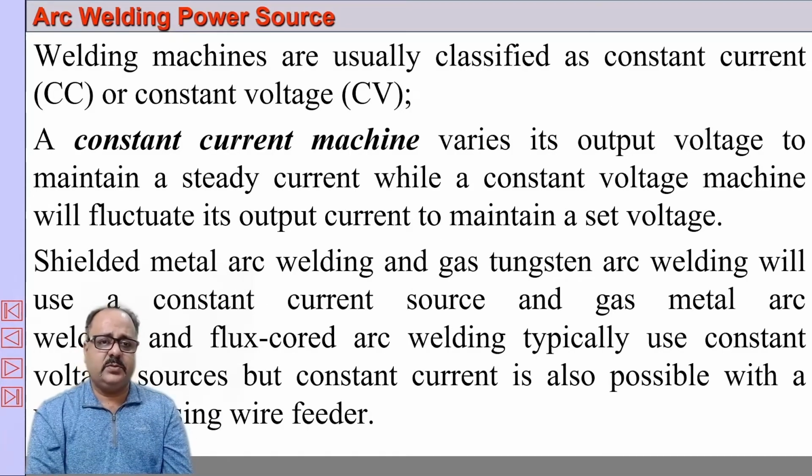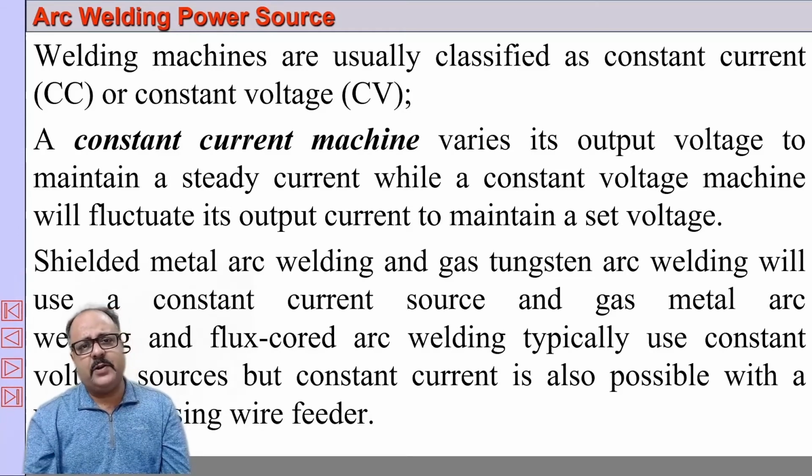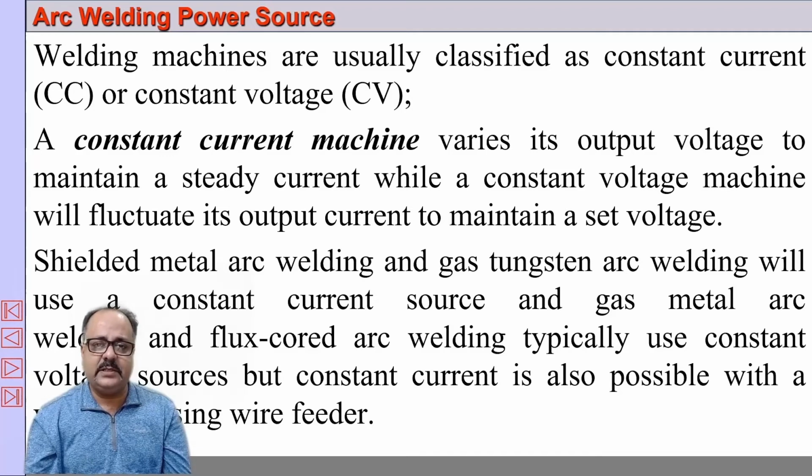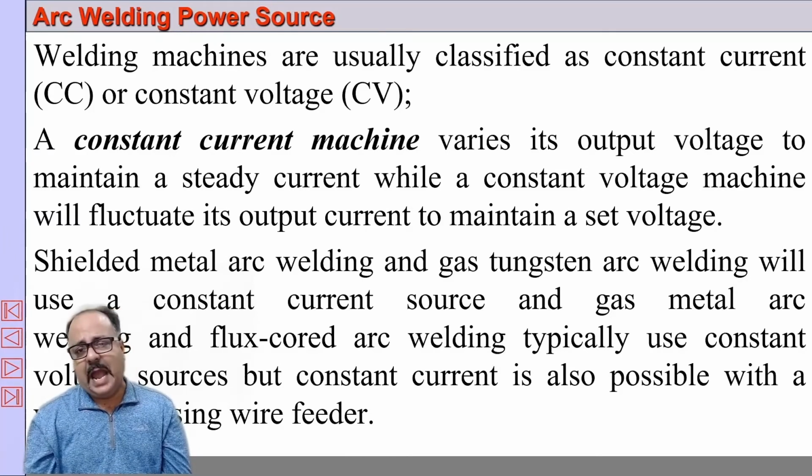Welding power source. Whatever power source you are using, it can be of two types: constant current or constant voltage. Most power sources are constant current type, because most techniques use constant current, excepting gas metal arc welding, where we mostly use constant voltage for certain reasons. A constant current machine varies the output voltage and maintains a steady current. There is not much change in the current. Therefore, it is called a constant current machine.